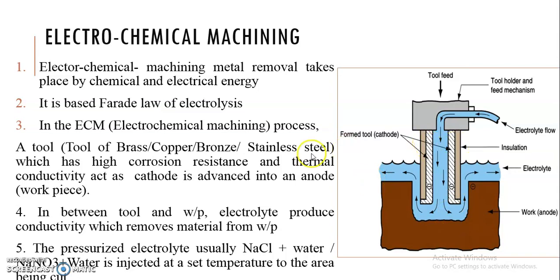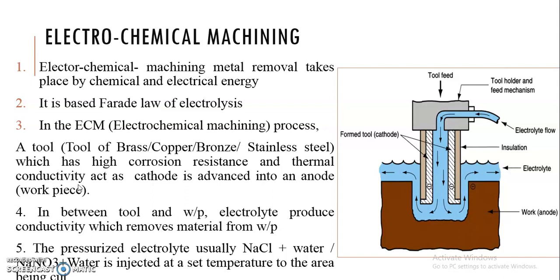As we know, the tool which is used for removal of material is made up of brass, copper, bronze, or stainless steel. Why are we using such kind of material? Keep in mind that these are soft materials, even though they can remove the hard workpiece also. Another advantage of this tool used in electrochemical machining is its high corrosion resistance and high thermal conductivity. This tool acts as a cathode that is advanced into an anode, where the anode is the workpiece material.